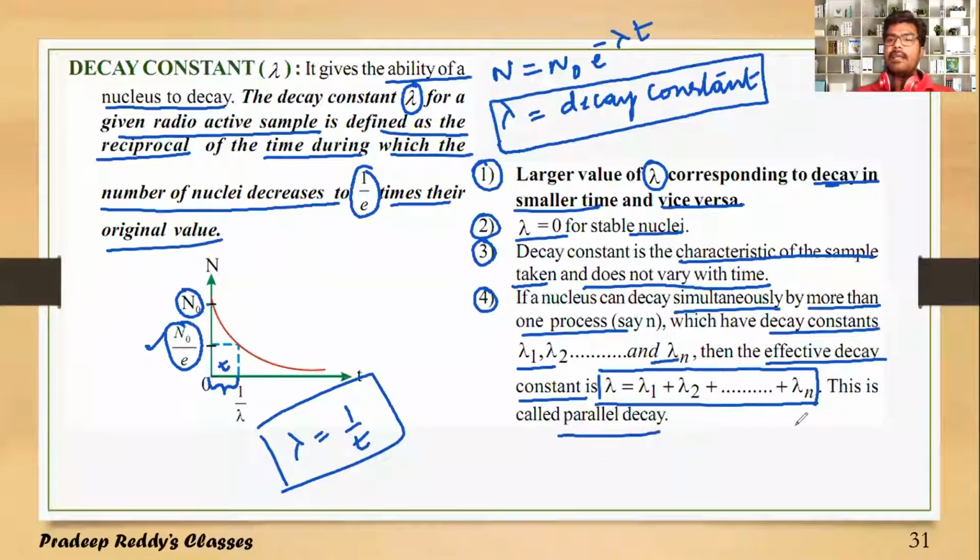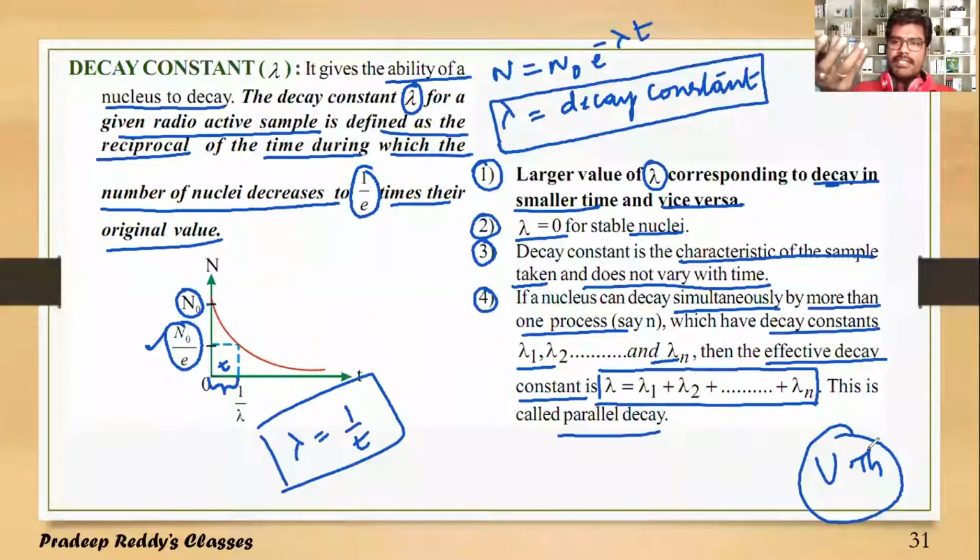This is called parallel decay. So if you are taking a sample in which there are two different types of nucleus, say H2O, oxygen is one type of nucleus and hydrogen is another type of nucleus. Likewise, if you are taking any two unstable nuclei, say uranium and thorium, these combined